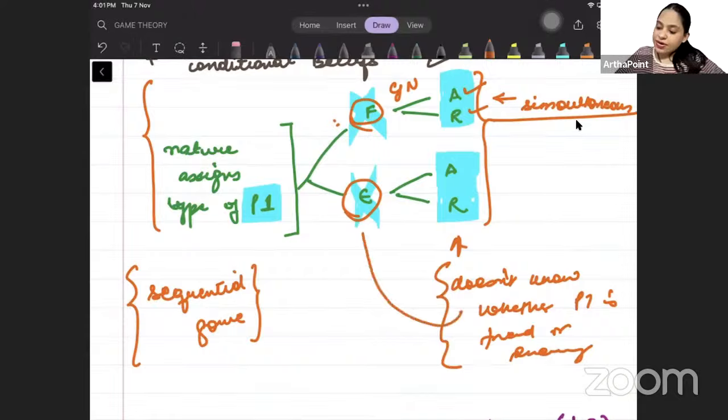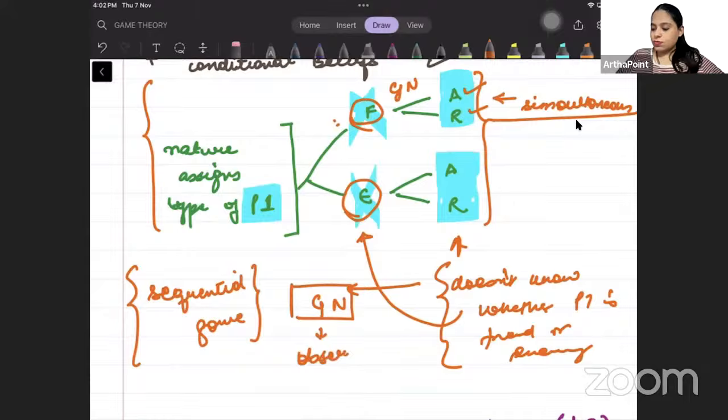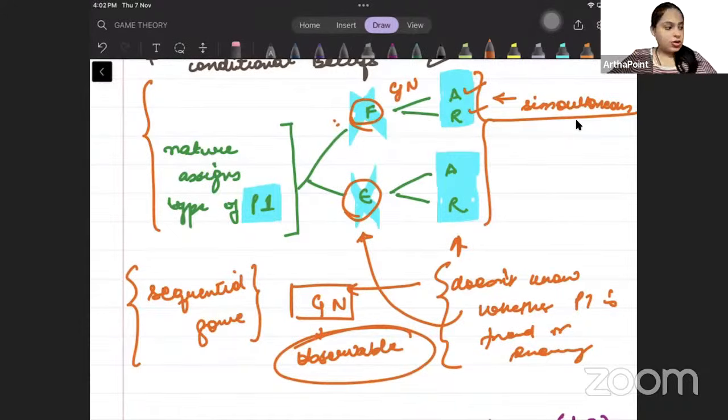But now what has happened is that he has observed the action of player 1. That means now he is able to see that okay, player 1 is giving the gift or not giving the gift. This action is observable. He can observe this action, right? And then he has to make a decision. So in that sense, it has become a sequential game: first I will see whether he is giving the gift or not giving the gift, and then I will make my decision.